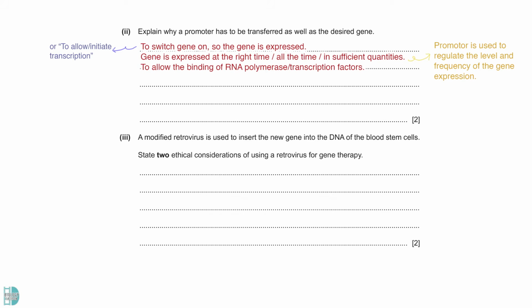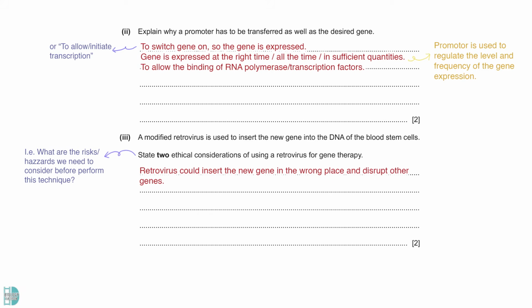Question 3. State 2 ethical considerations of using a retrovirus for gene therapy. Viral vectors can be problematic when used in gene therapy. Some risks must be assessed before they are used. Firstly, the new gene could be inserted by them into the wrong place, causing disruption to other genes.